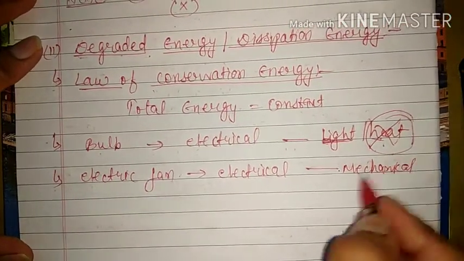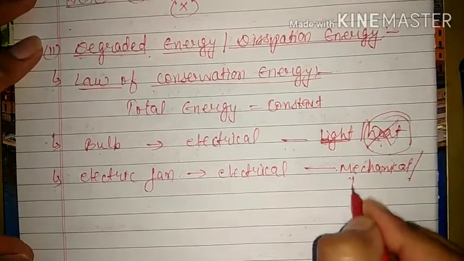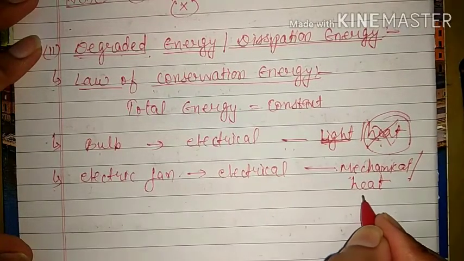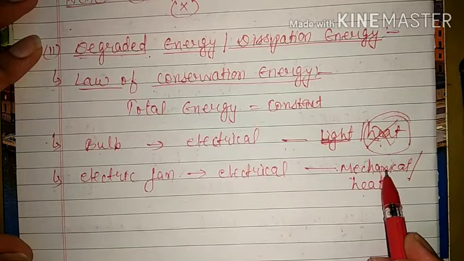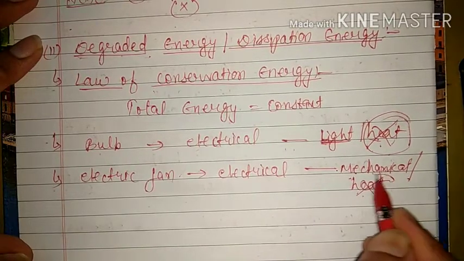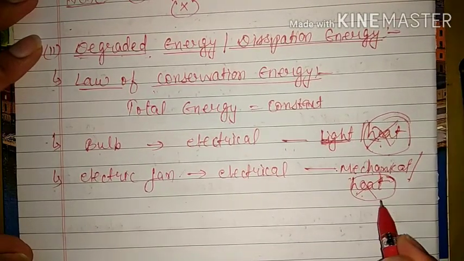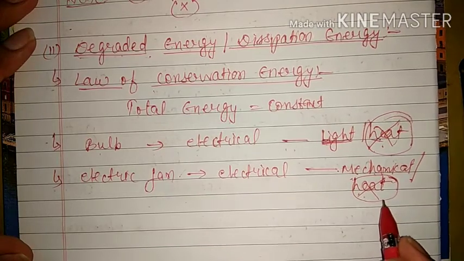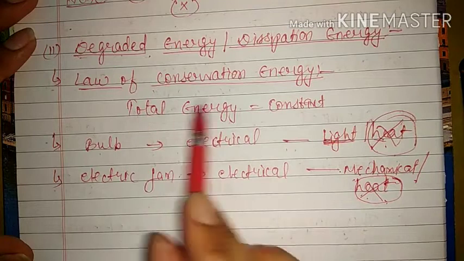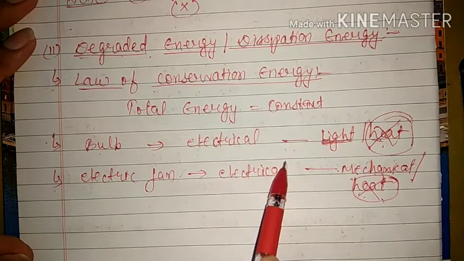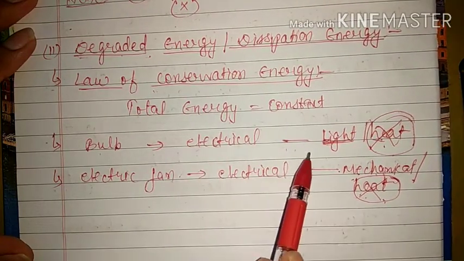The reason is along with the mechanical energy, it also produces some amount of heat energy, and here we do not want heat energy, we want only mechanical energy. So again, this is not useful for us. This is actually wastage of energy, and this is known as degraded energy. That means when we convert one form of energy into another form of energy, 100% transformation of energy is not possible.